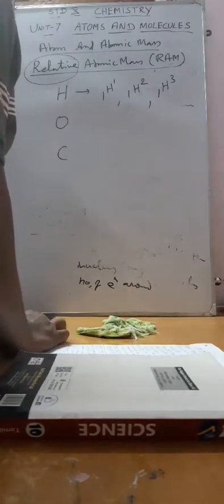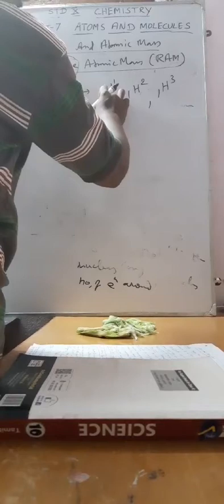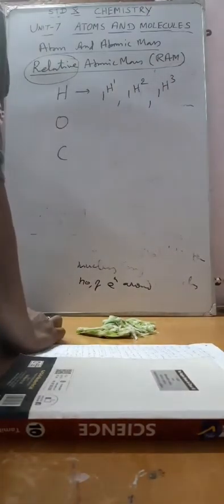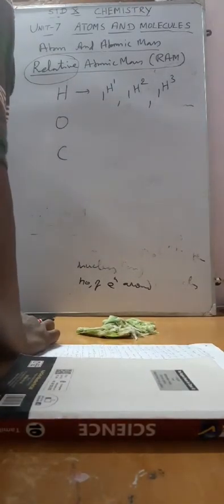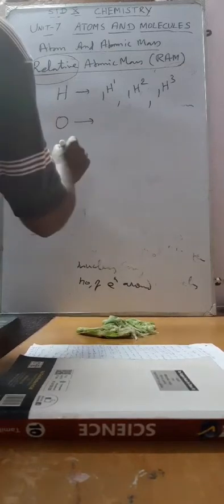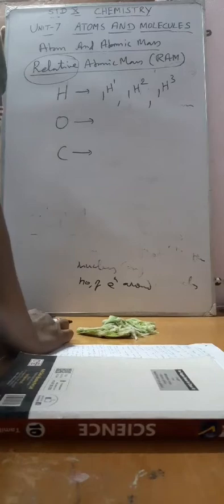Isotopes are nothing but atoms of the same element, same atomic number, but different mass number. This difference is because of the different number of neutrons present in the nucleus of the hydrogen atom. There are names for these: protium, deuterium and tritium. Hydrogen was used as a standard element to measure the relative atomic mass of any other element. After some time, oxygen was also used. Now we are using carbon as the standard element to measure the relative atomic mass.